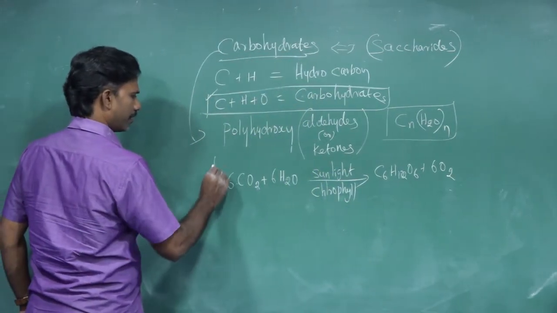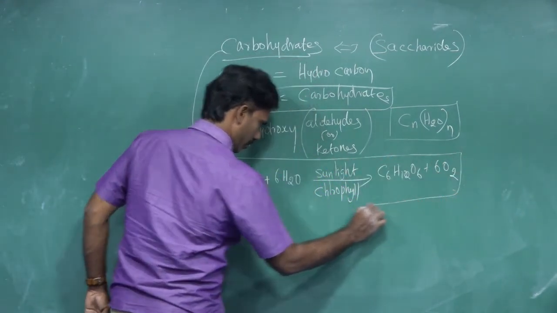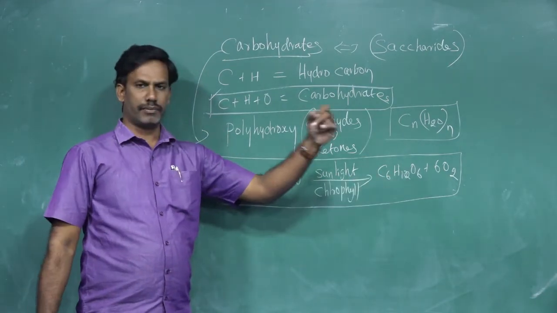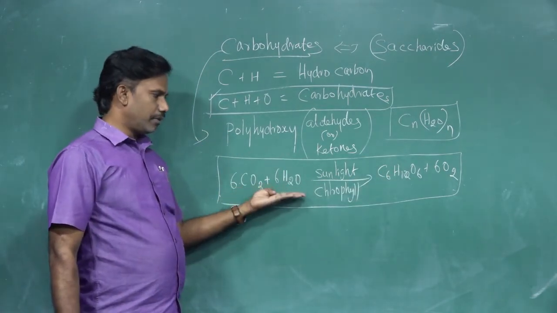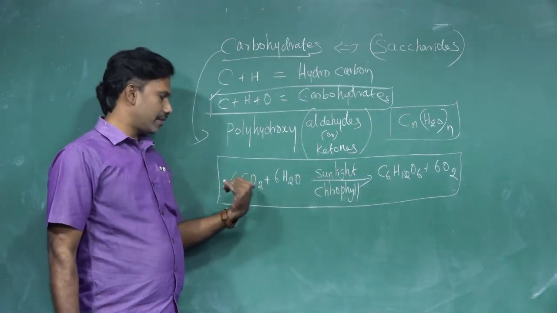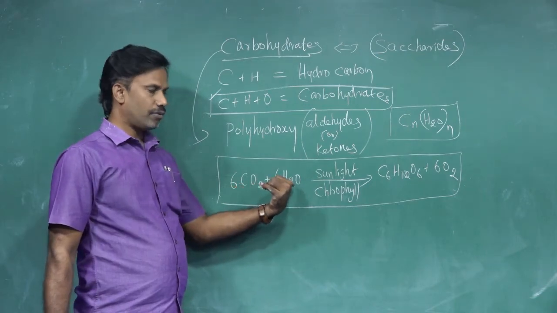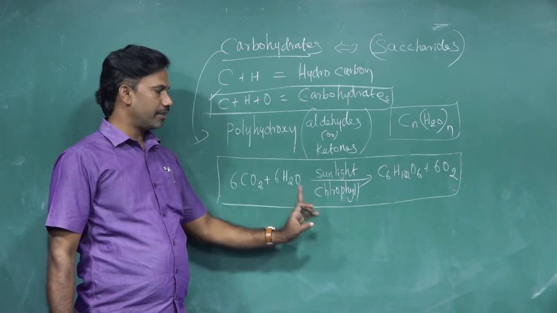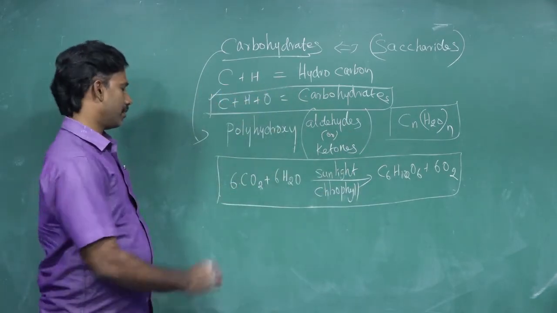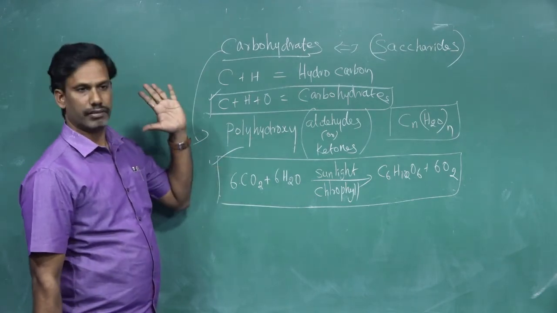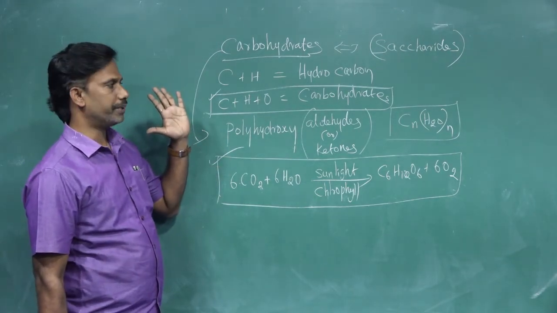This is a reaction you have seen familiarly in your lower standards. This is called photosynthesis. This is one of the carbohydrates. So carbohydrate is prepared from photosynthesis: 6 carbon dioxide and 6 water in the presence of sunlight and chlorophyll give glucose. This is the main way to prepare it.